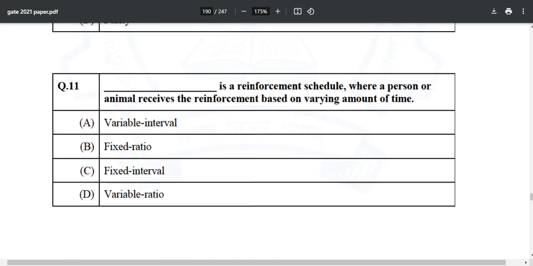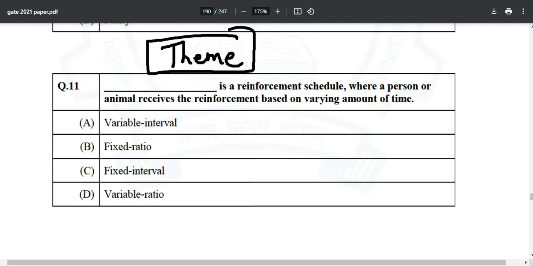Now question number 11. Dash is a reinforcement schedule where a person or animal receives the reinforcement based on varying amount of time. So this is the theme. You can identify this is the theme right now, and it is getting repeated again and again.